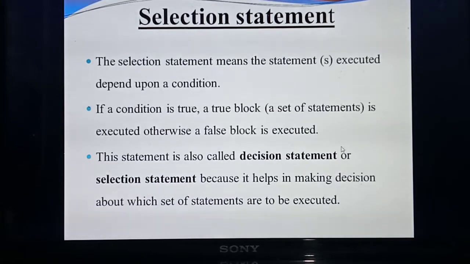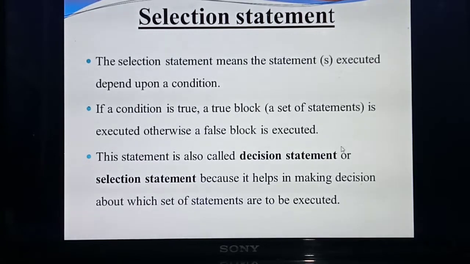This selection statement is also called a decision statement. What's the other name of selection statement? Decision statement or selection statement. Why do we call it a decision statement? Because based on the condition it will make a decision on which statement needs to execute, whether the true statement or the false statement needs to execute. So we call this a decision statement or selection statement.